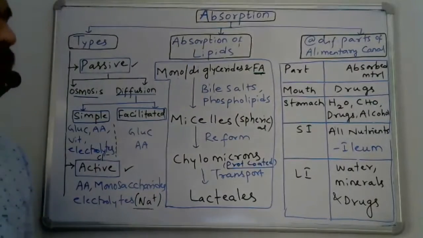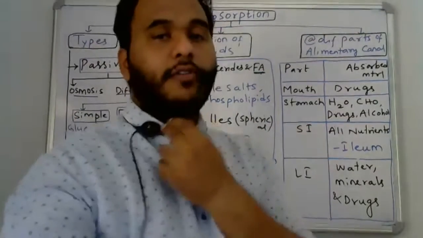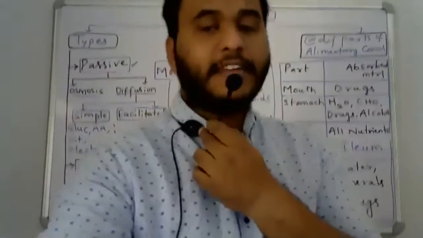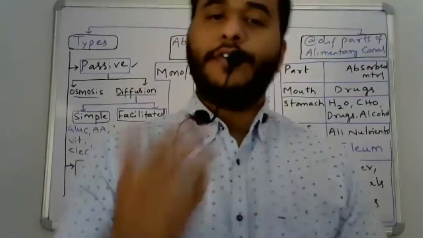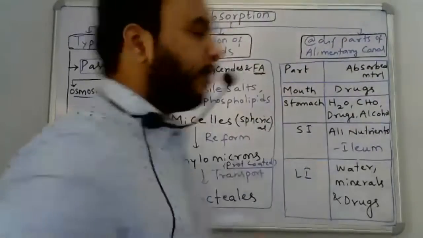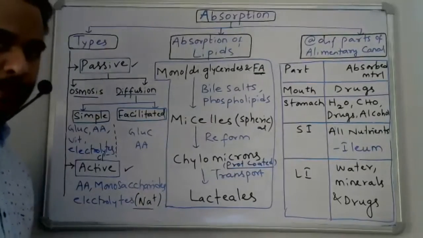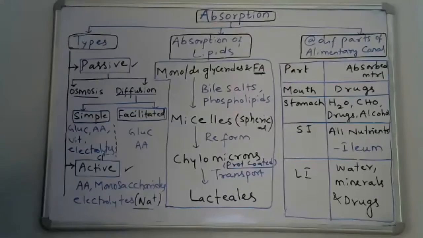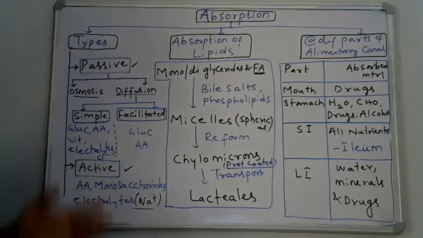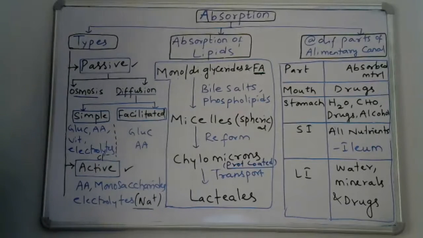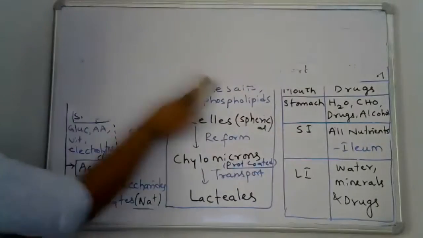Next we are going to study the calorific value. After calorific value, I will explain disorders of the digestive system. So I can erase now. If you have written it or taken a screenshot, it will be very useful in the form of a flowchart. I have written it in a very simple way, so you can take a screenshot or write it if you have the patience. So we'll study calorific value now.